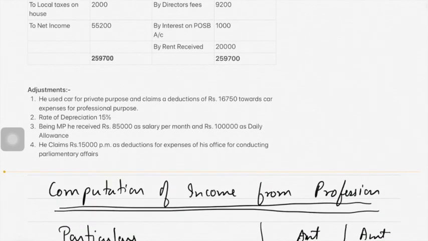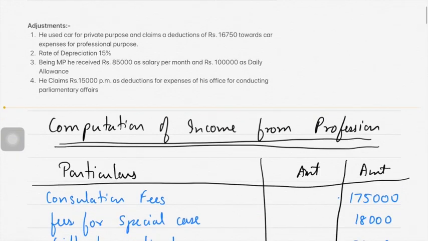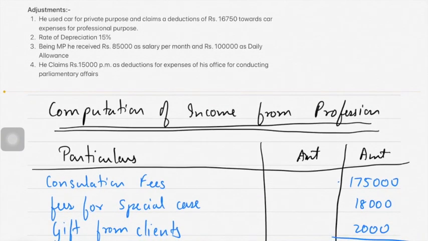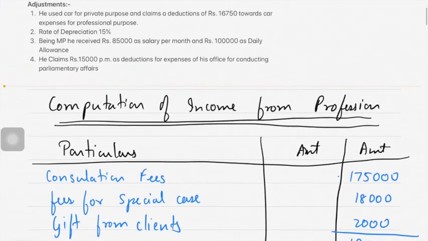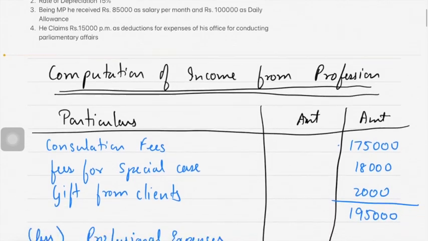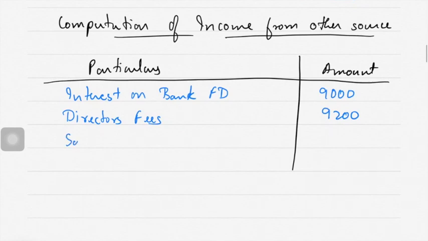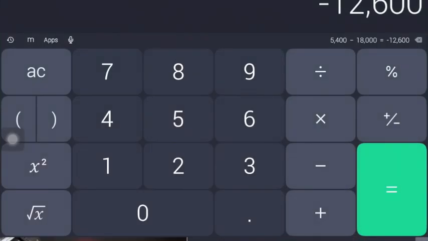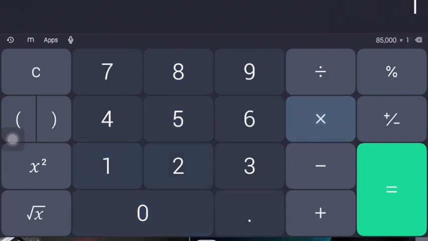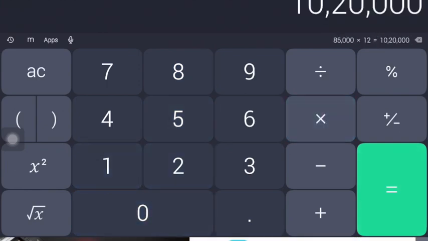See your adjustment 3. MP, he received 8,500 as salary per month. Okay, and he claims 15,000 as deduction for expenses of his office. Correct? So 85,000 is salary per month as a MP. So salary of MP is 85,000 into 12. How much is that? It comes to 10,20,000.